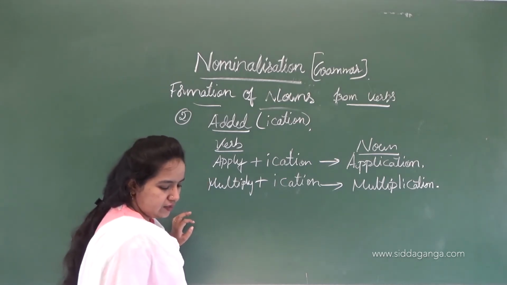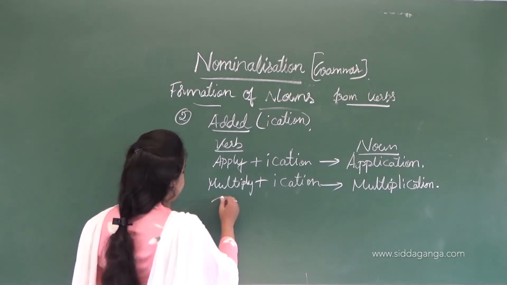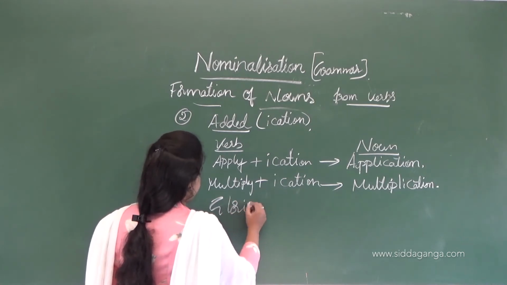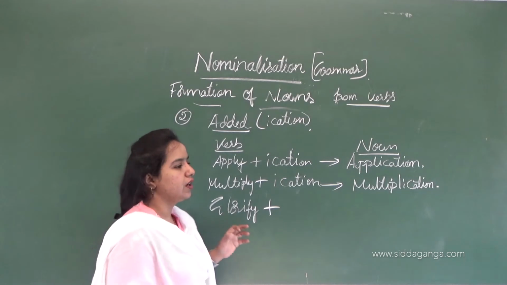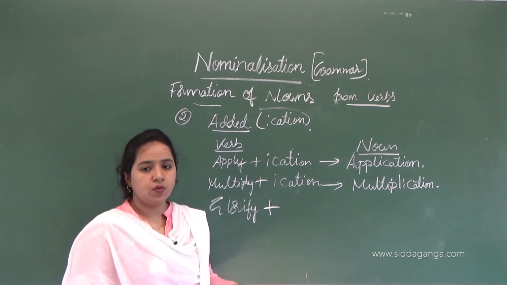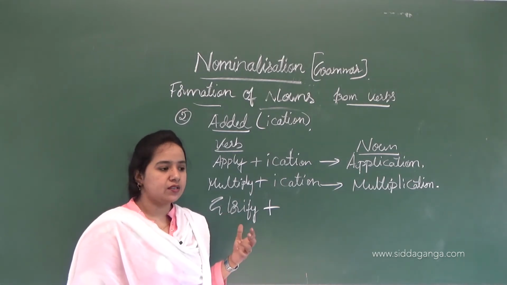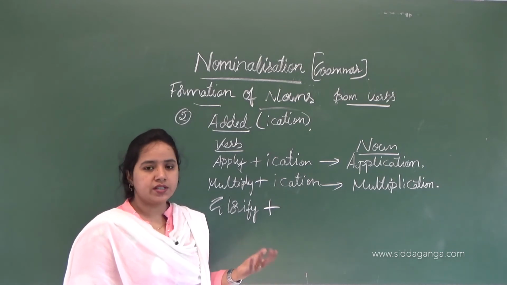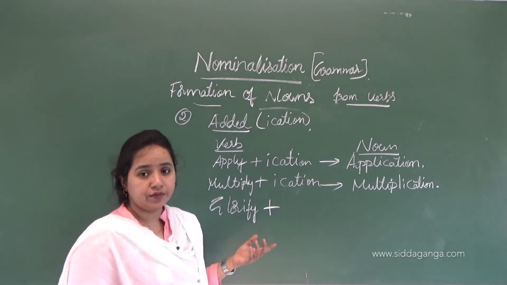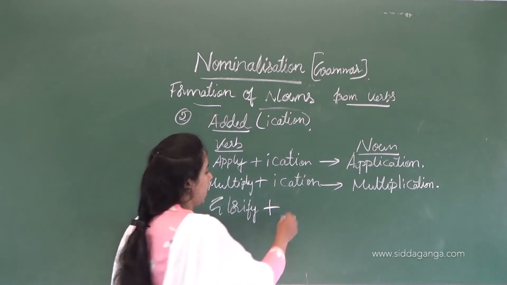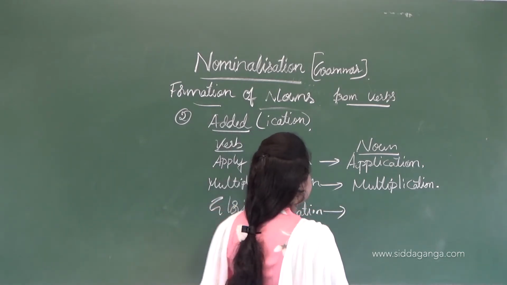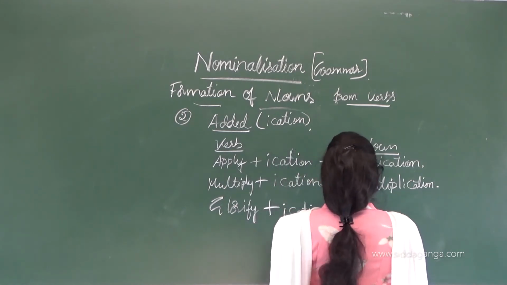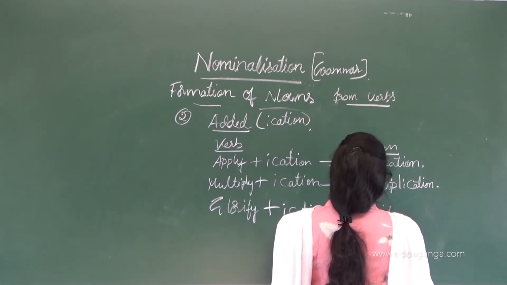The next is glory, glorify. If any team has won the matches, or any person has won for the country or the state, that becomes a glorified victory. Now if we add -ication to this, it gives a noun word, that is glorification.